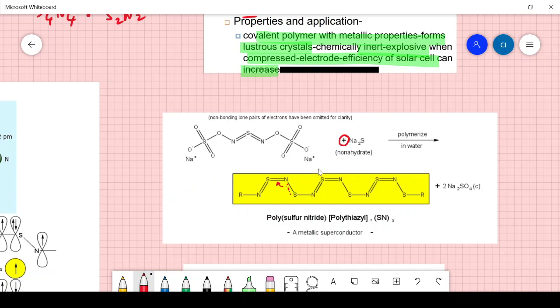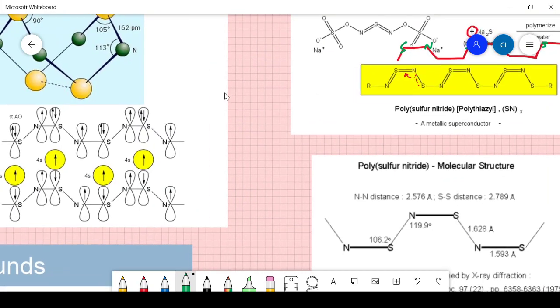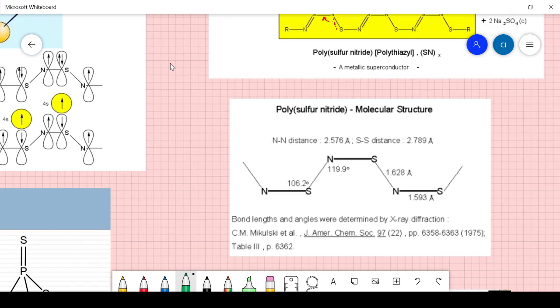So you need to draw a structure just like this. And then put S and N here: S, N, S, N. Remember to put trivalent for nitrogen and tetravalent for sulfur. That way you can satisfy the valency and have a look at the structure. The variation of the conjugation can result in electrical conductivity. So this is the measured structure there.